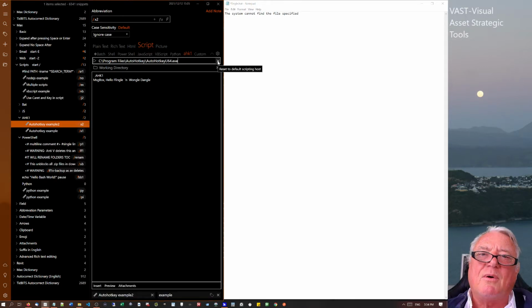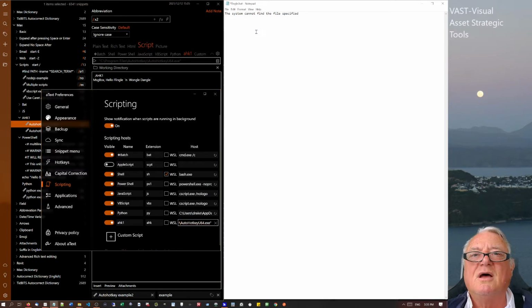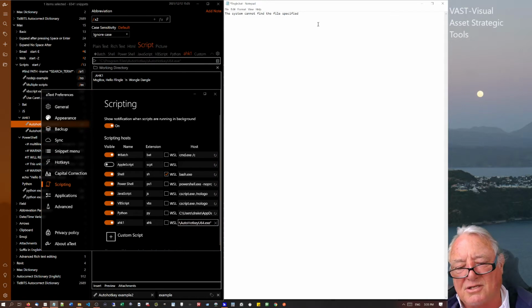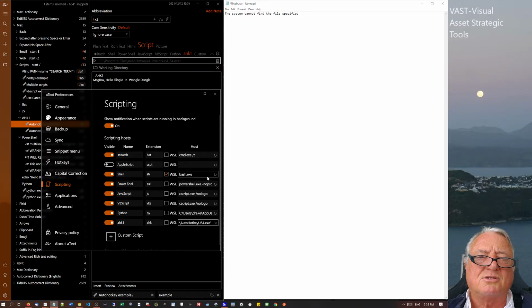Anyway, Tran came back and he said, put that in quotes and it'll work. So inside my scripting language, you'll see that I've got the AutoHotKey one where it goes inside of quotes. If I now just type /x2, up pops the box, so the script actually works. I was suddenly thinking, well, why was I so stupid? Why didn't I just do that? Then I looked along, and all of the other ones don't have quotes. So no wonder I didn't put quotes. None of the other ones have them. So some do, some don't.